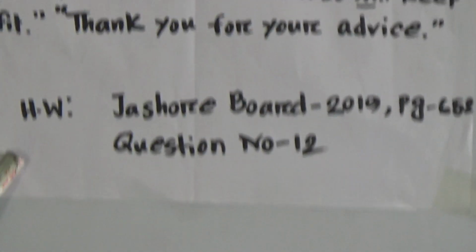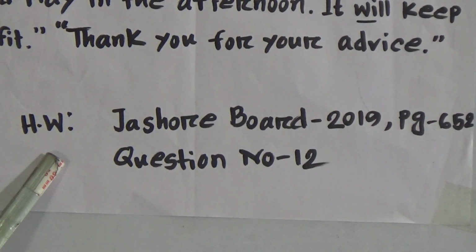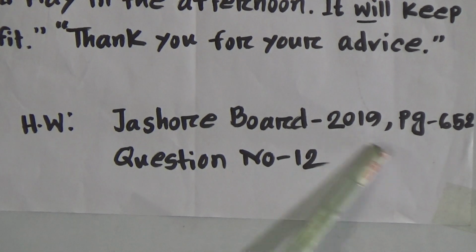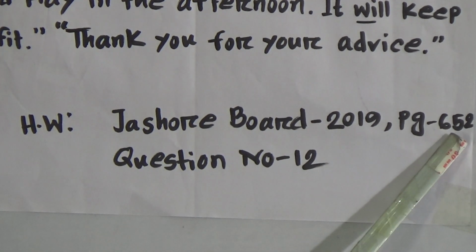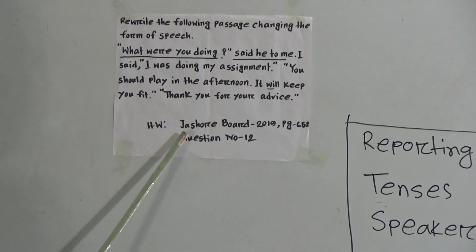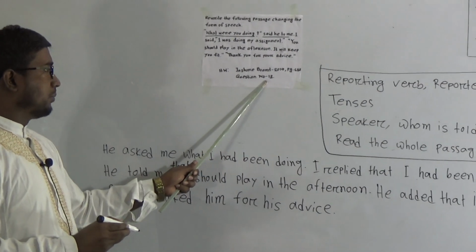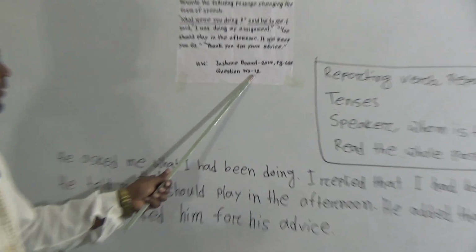Dear learners, look, your homework is given. This is your number 9 homework, and your homework is Joshua Board 2019, page number 652, question number 12. That means if you open your advanced learner book of Joshua Board 2019, page number 652, you will get question number 12. This 12th question will be your homework.